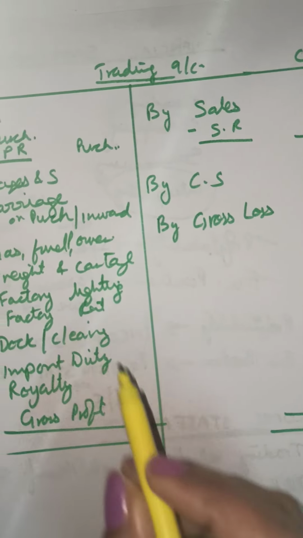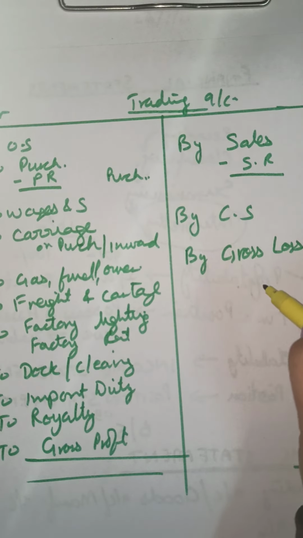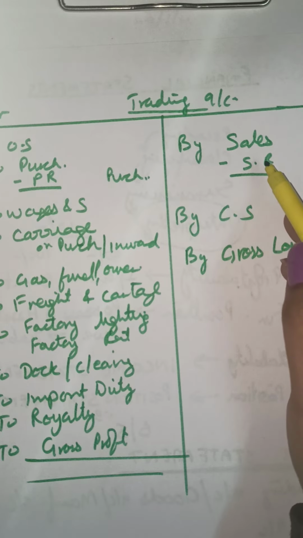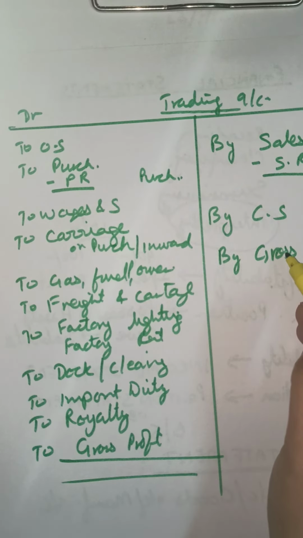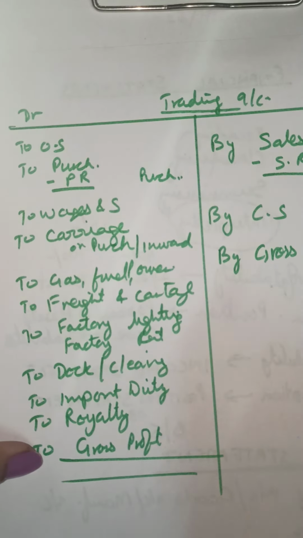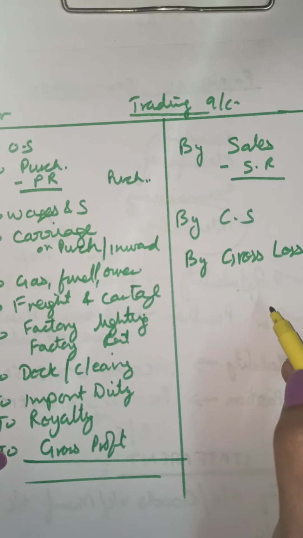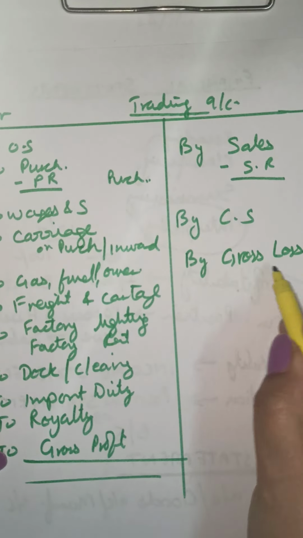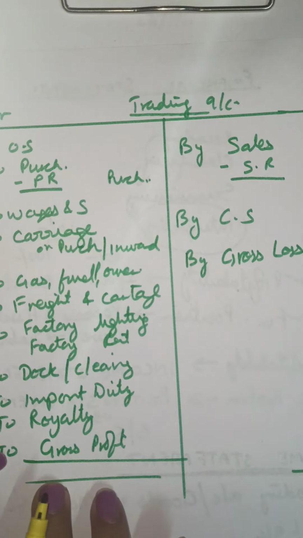It is very important. All the direct expenses go on this side; the direct earnings, direct income, are only sales and closing stock. Only two things you write here. Remember, sales will always be the net sales. From the sales and closing stock total, you subtract all the direct expenses. In case sales are more, it will be a profit. In case direct expenses are more than the amount you have generated in selling, it will be gross loss. So gross loss or gross profit is the balancing figure and our trading account is done.